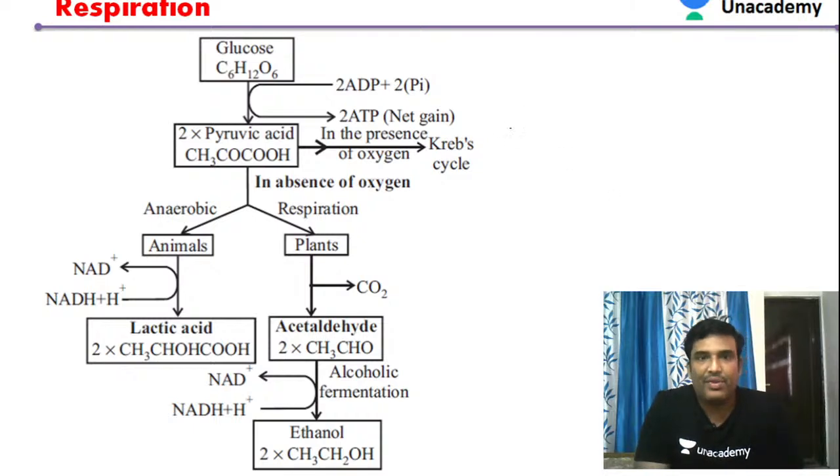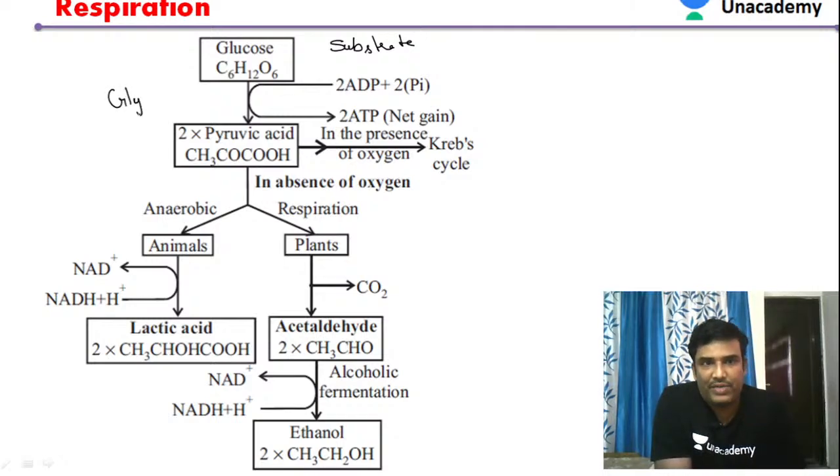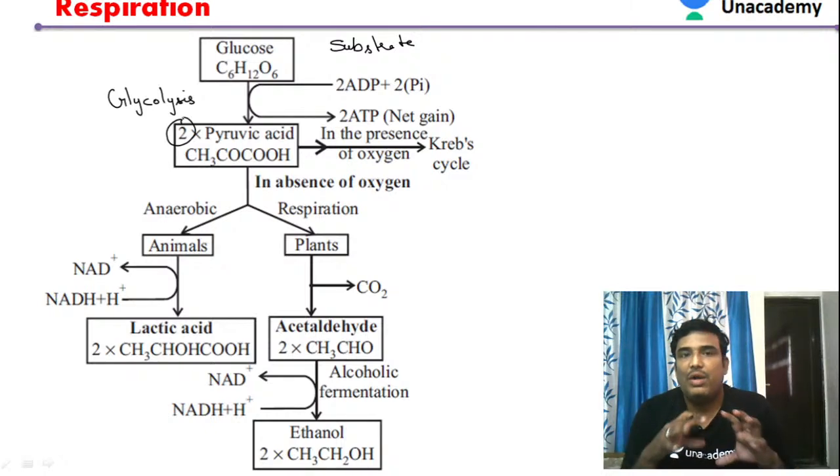Here you can see how the anaerobic respiration is taking place. This is the substrate here. The substrate is glucose. Glucose undergoes glycolysis, just as we were discussing, to produce pyruvic acid. So 2 molecules of pyruvic acid are produced.